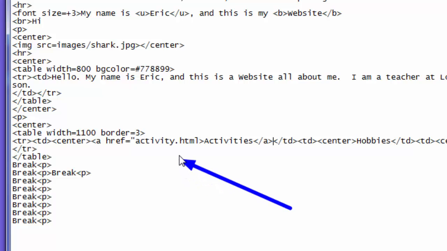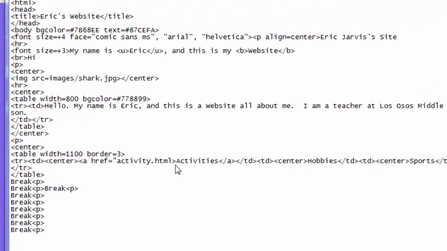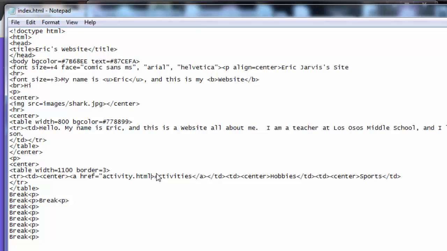This file has to be in the same folder as my current page. If it's not, I have to do something like this. This is what I did with a picture. The picture's in a different folder, so I said images. I had to tell exactly where it was. Okay, and I think we could have done it without the quotation marks, but I think it's good practice to put them in because that's what I'm seeing everybody do in HTML5. But if I don't have a closing quotation, that wouldn't have worked.